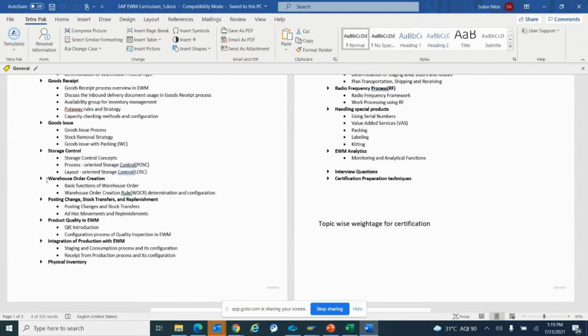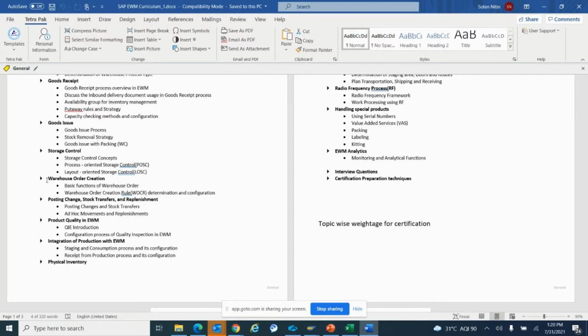Some ad hoc movement types we basically use in EWM. So we directly move the material from one place to another place, but we do not have any process defined for this. Ad hoc, we want to move the material, so for that we have these ad hoc movements. Then an important concept of EWM is quality inspection. In EWM we basically use quality engines. We map those engines in order to perform this quality inspection process.